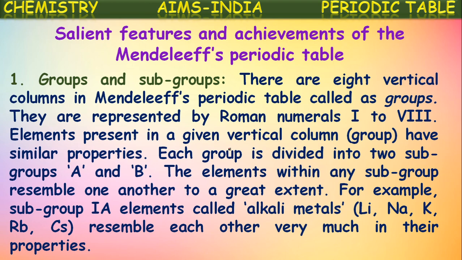Almost all these elements have similar chemical properties, isn't it? Yes, these are all alkali metals, they exhibit similar chemical properties. So these are all kept in one subgroup, that is 1A. In that way, the subgroup division gave much clarity about the properties of the elements, to understand them very easily.